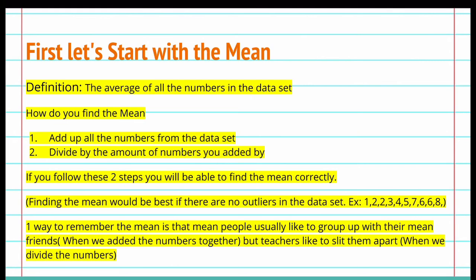The mean is the average of all the numbers in the dataset. To find the mean, you need to add up all the numbers from the dataset. Step 2 is to divide by the number of numbers you added. If you follow these 2 steps, you will find the mean correctly. Finding the mean would be most useful if there are no outliers in the dataset.